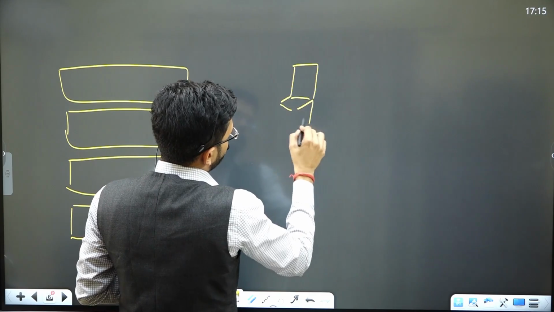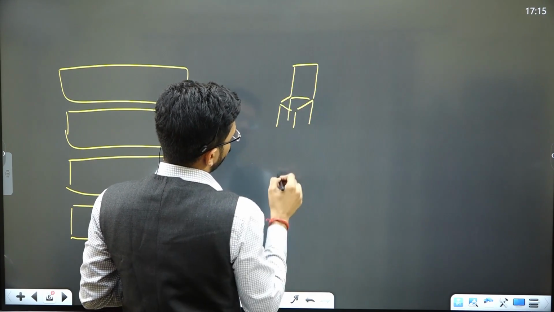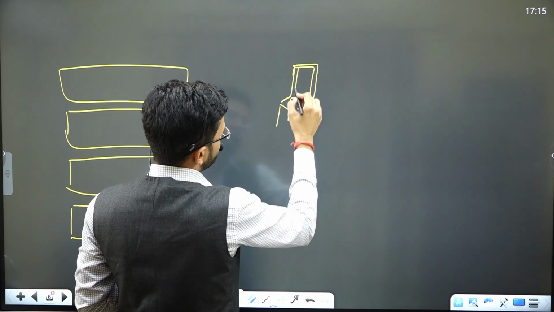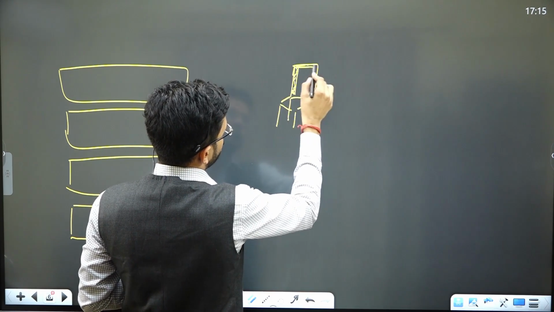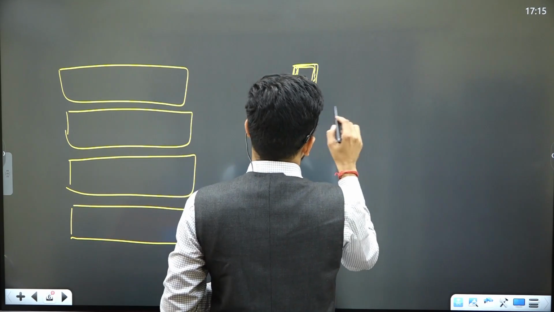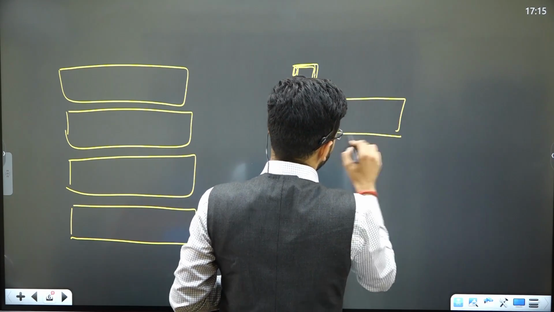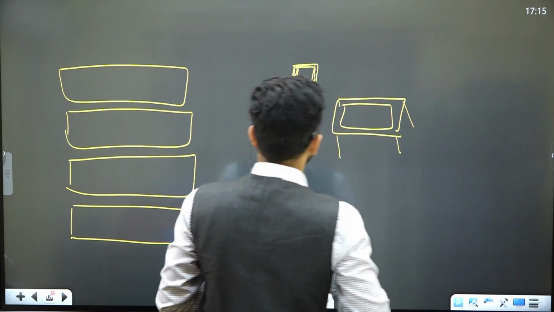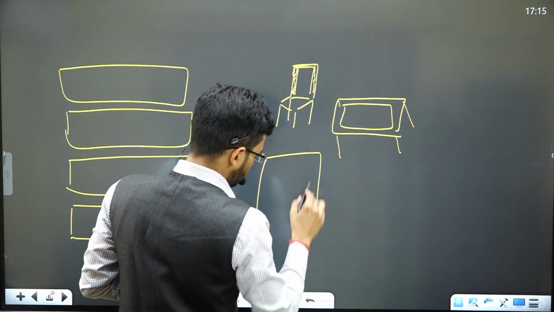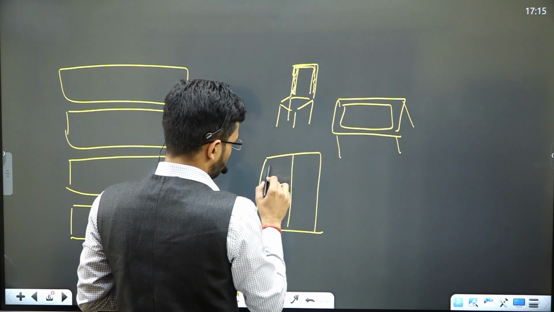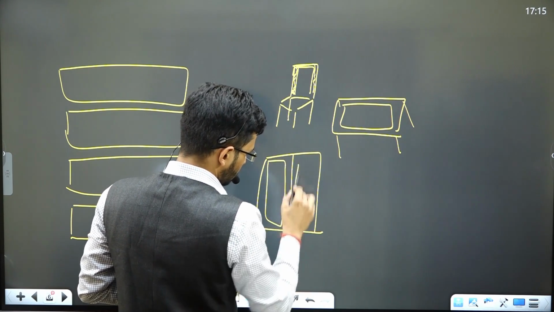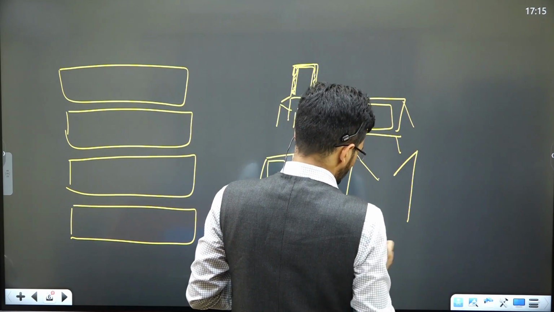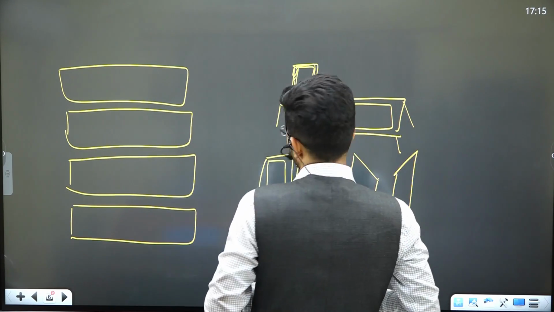Now my drawing skills are really bad, so please don't tell me that this is not looking like a chair. Yes, it is a chair. Okay, then comes a table. This is a table which is made. Then there's an almirah which is made out of these wood planks, and then there's a door which is made out of these wood planks. So several things are made out of this wood plank.